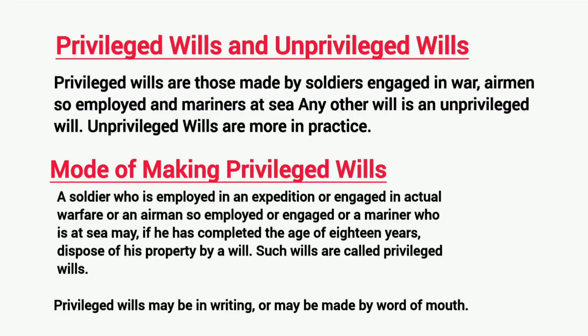Mode of making privileged wills. A soldier who is employed in an expedition or engaged in actual warfare, or an airman so employed or engaged, or a mariner who is at sea may, if he has completed the age of 18 years, dispose of his property by a will. Such wills are called privileged wills. Privileged wills may be in writing or may be made by word of mouth.